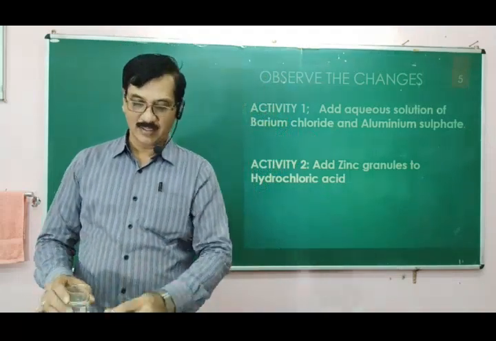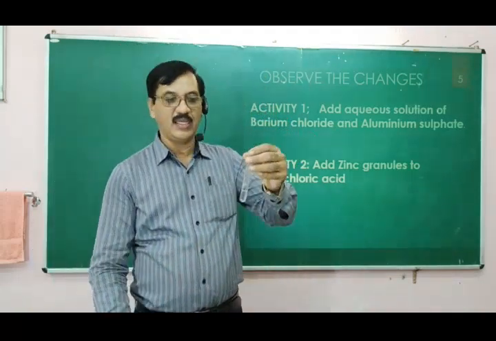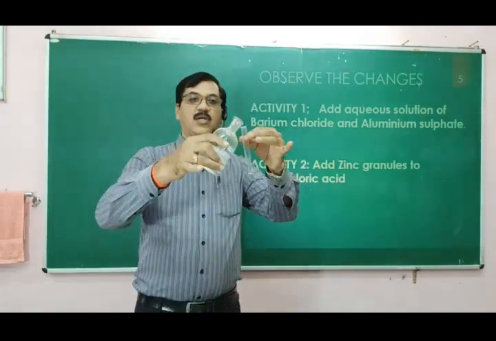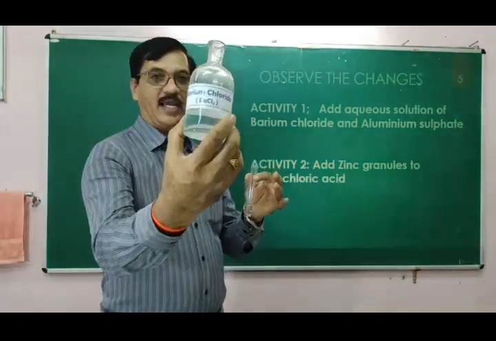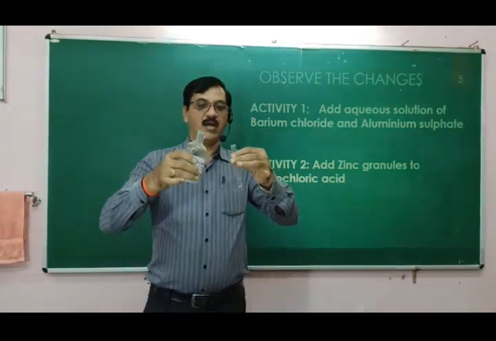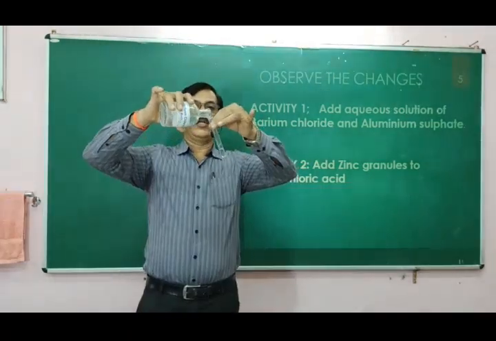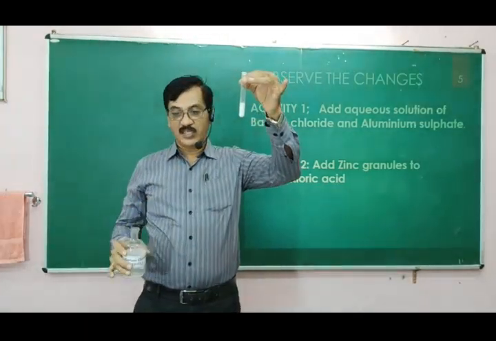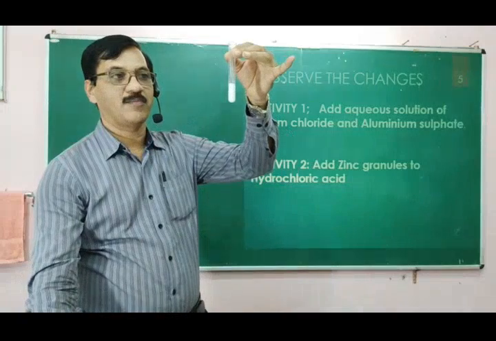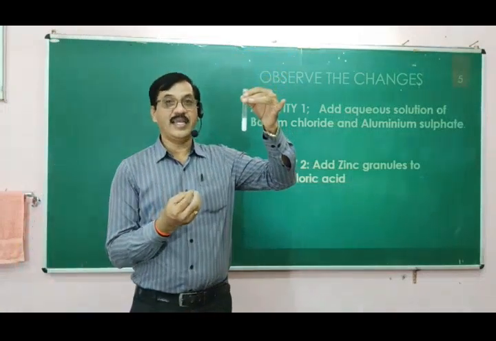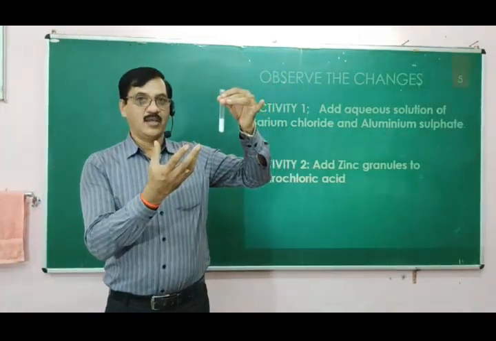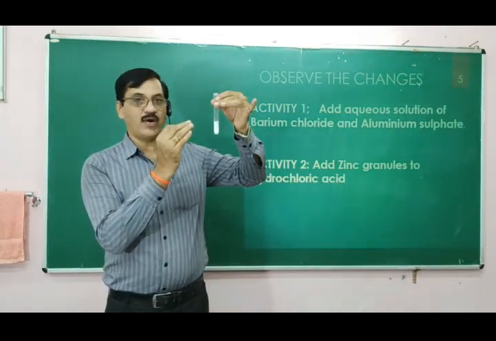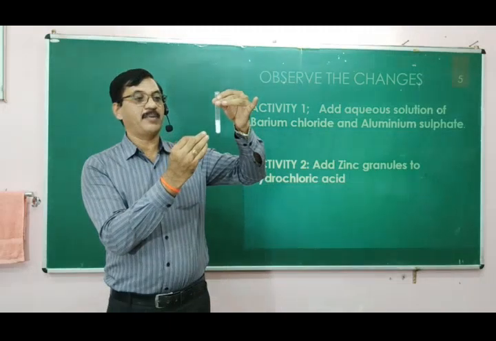When I take a solution of aluminium sulfate and add barium chloride to it, now you can see there is a change in the color, and a solid emerges in the solution, because of which there are particles of white color present there.